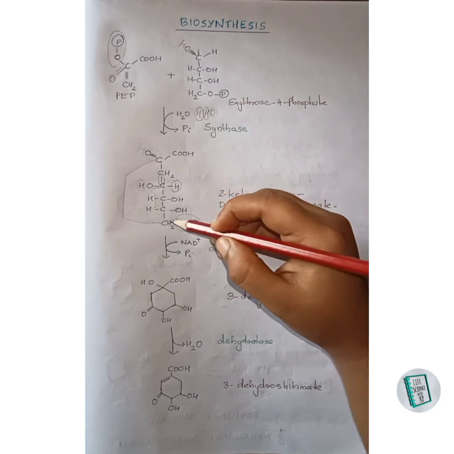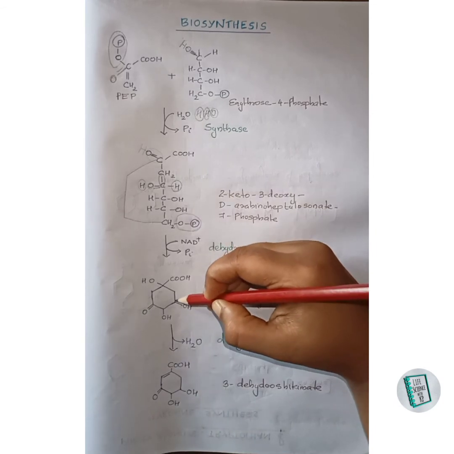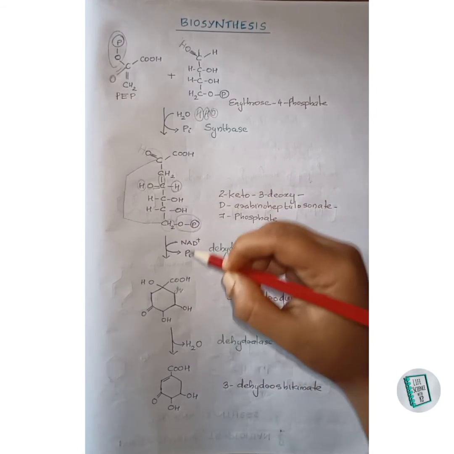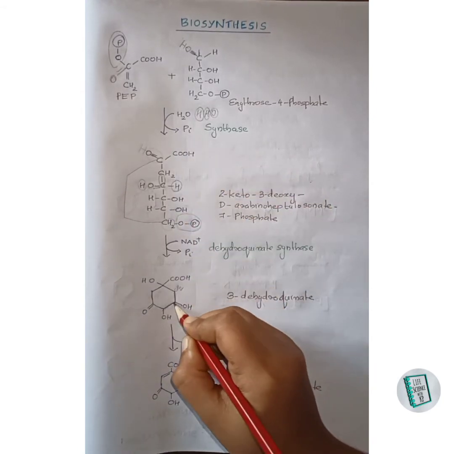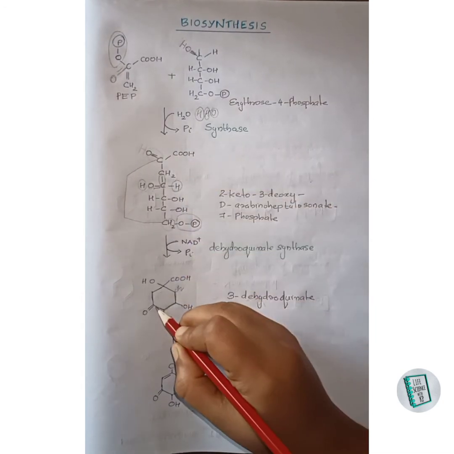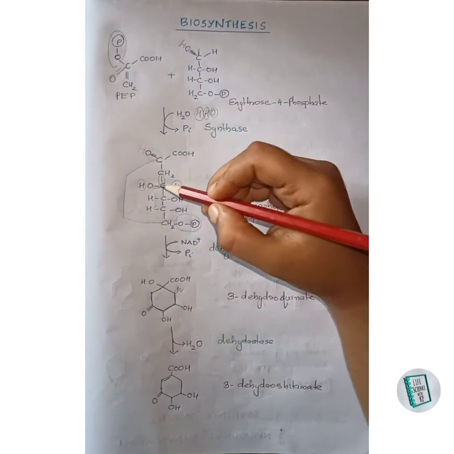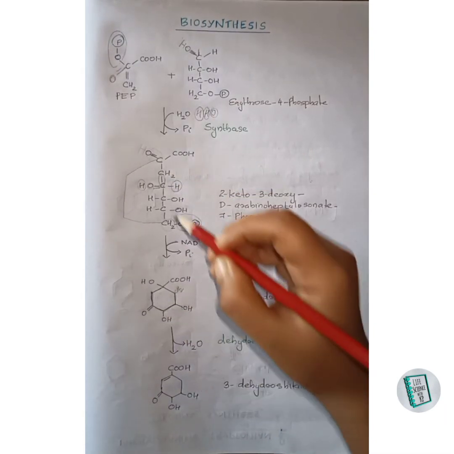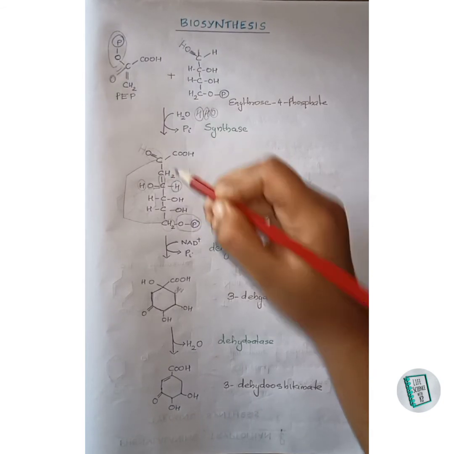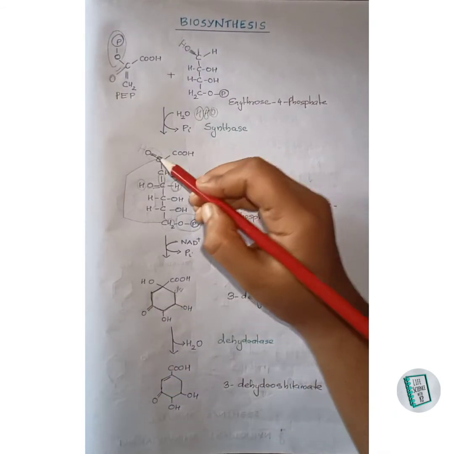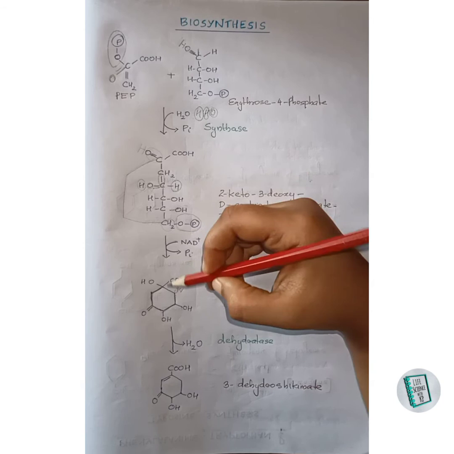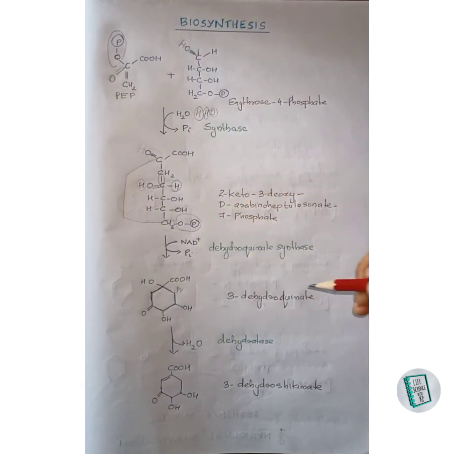If you look here, this bond is shown here. This CH2 is here and this bond is shown here. Then this bond is shown here. This bond is shown here with that double bond oxygen. Then this carbon and this carbon bond is shown here. Then this carbon and this CH2 bond is shown here. The cyclic structure that formed, that means this bond between this CH2 and this carbon group, is shown here. And thus 3-dehydroquinate is formed.